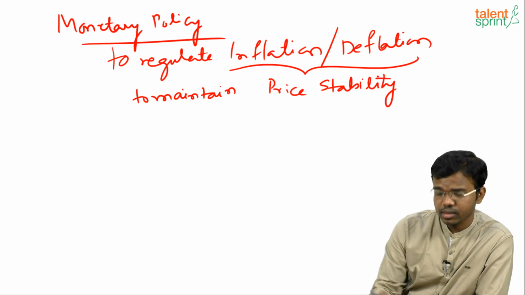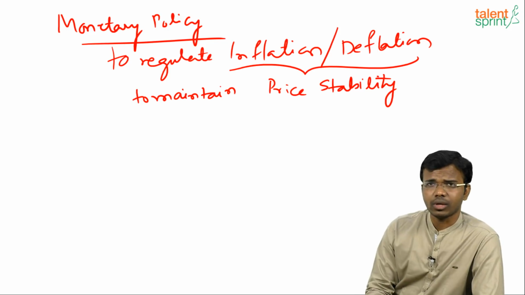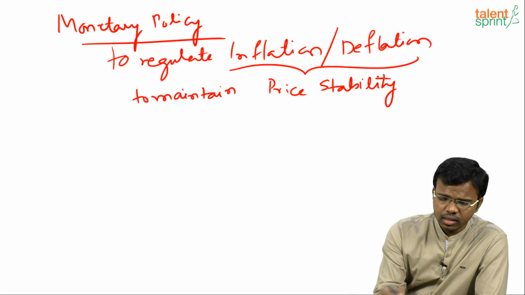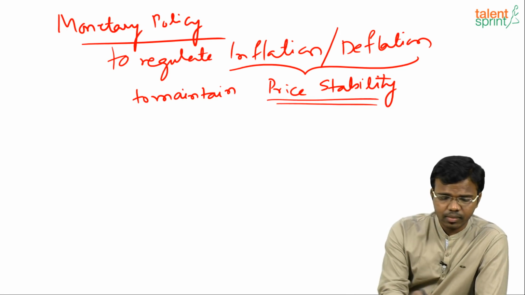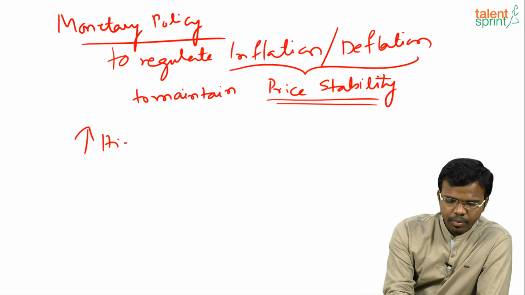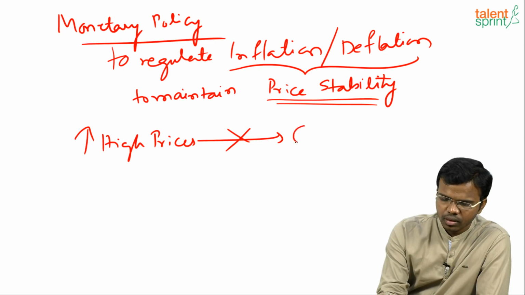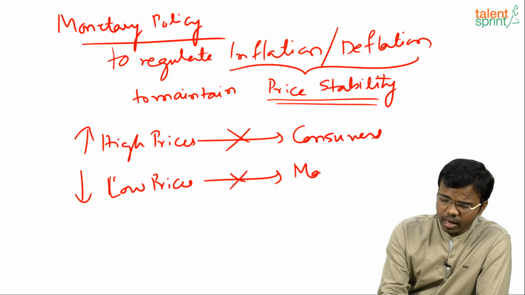So now we will be discussing monetary policy. Monetary policy is about maintaining price stability. Very high prices are not favorable to consumers. Very low prices are not favorable to manufacturers or producers.